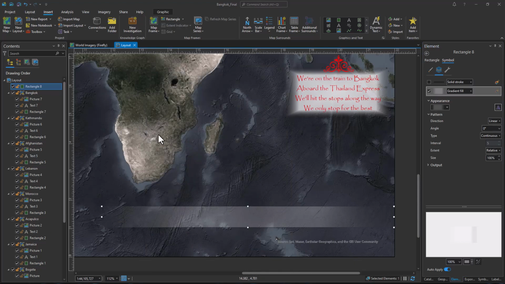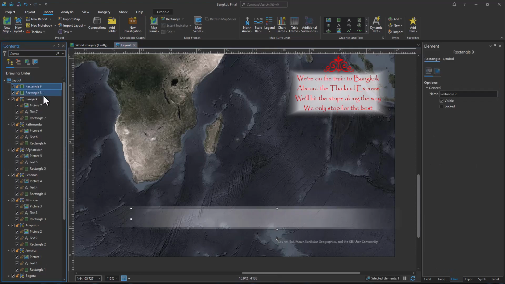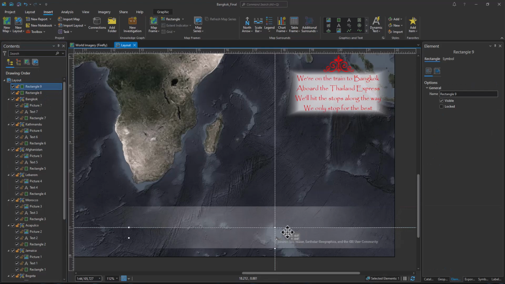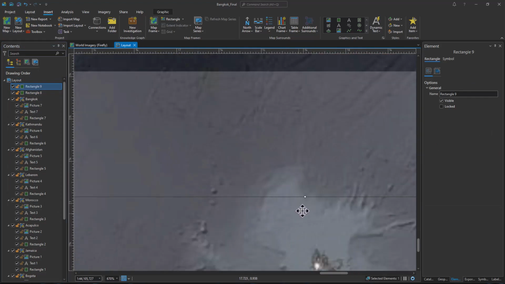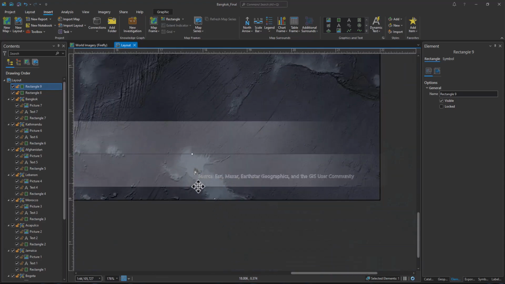Stretch that out a little bit. And now we've got a nice shimmery, glassy kind of background. Let's copy it and move it down just below. And we're going to go ahead and shrink it just a little, well, gosh, quite a lot.